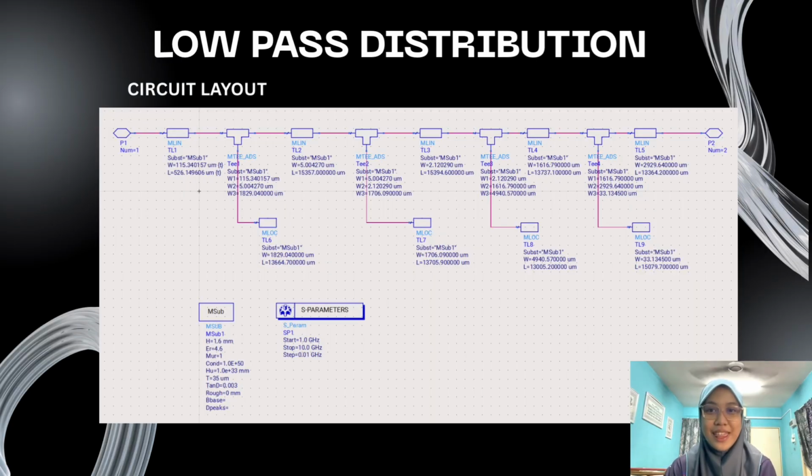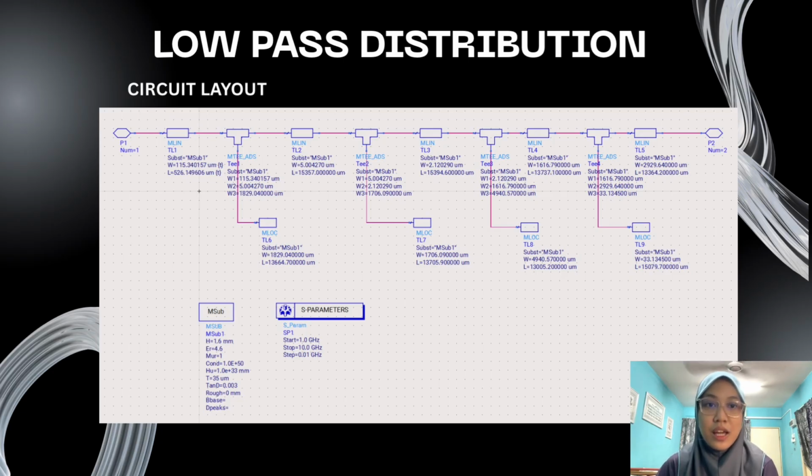This slide shows the distributed low-pass filter circuit designed in ADS. The circuit is implemented using microstrip transmission lines instead of discrete inductors and capacitors. The series microstrip line and shunt open circuit stub work together to create the low-pass filter response. The main function of the filter is to allow low frequency signals to pass while attenuating high frequency signals above the cutoff frequency.